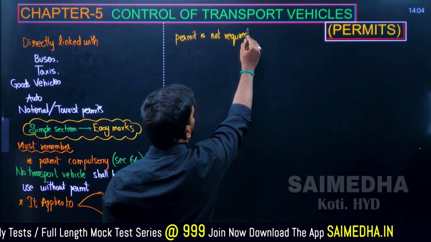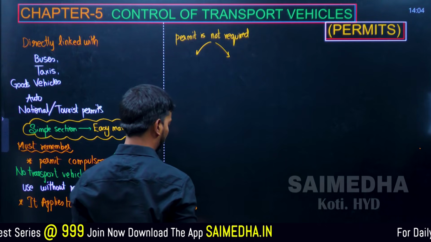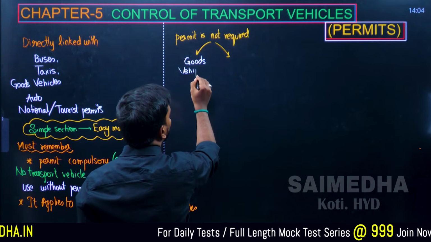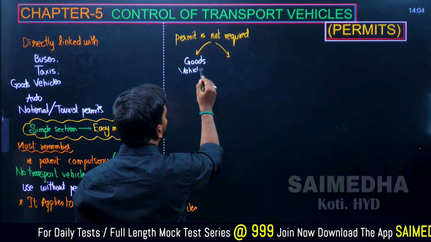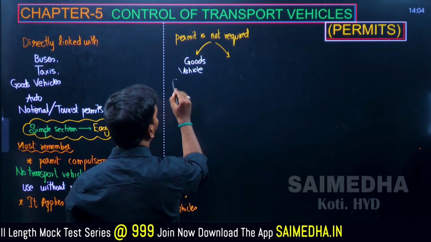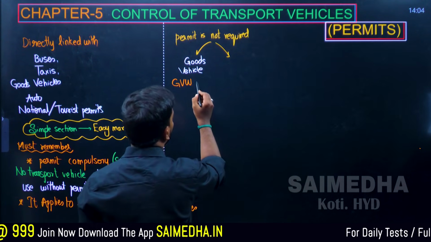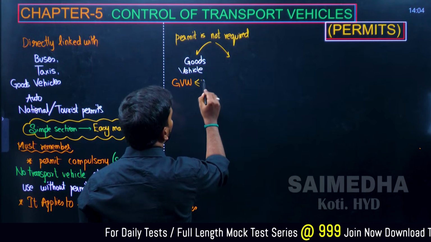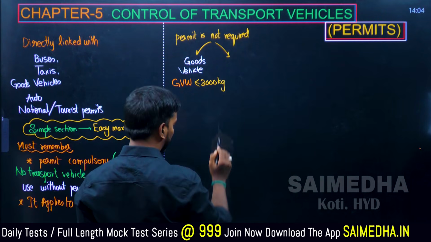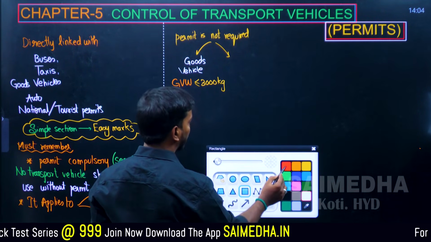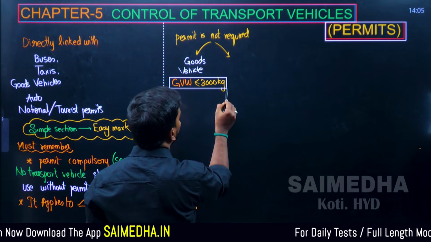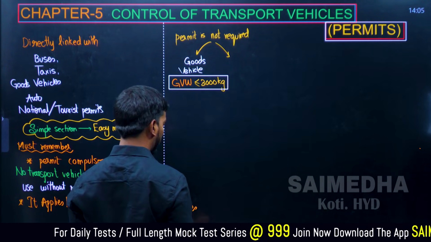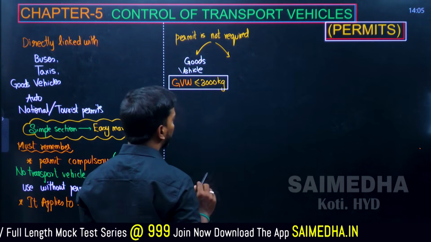Permit is not required under two cases. Case number 1, it should be a goods vehicle whose GVW, gross vehicle weight, should be lesser than 3000 kg. Remember, we already discussed this in chapter number 1 when discussing the definitions: 3000 kg for light motor vehicle, and 12,000 kg for heavy motor vehicle, heavy goods vehicle. We discussed that.